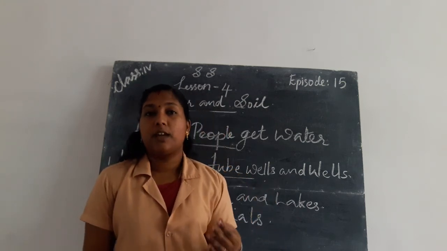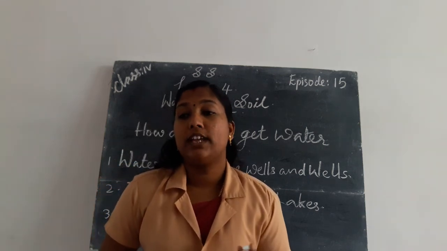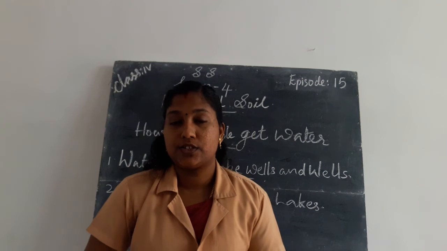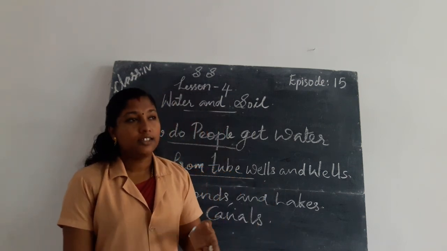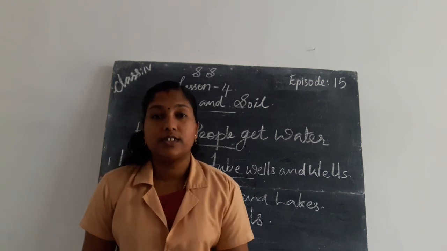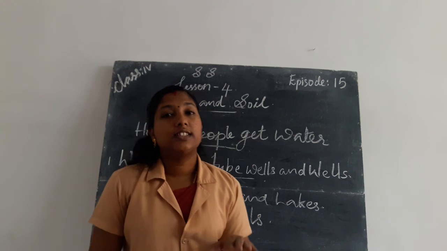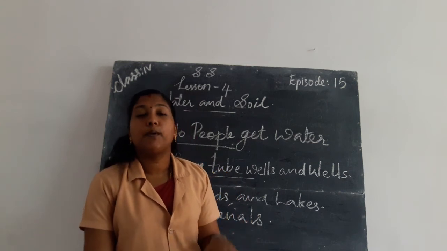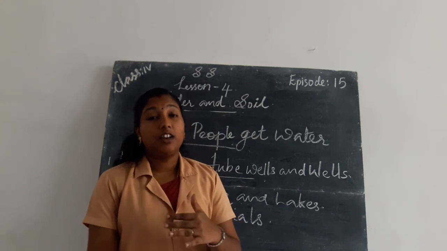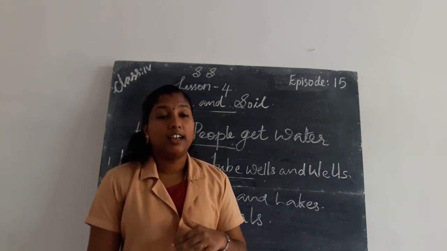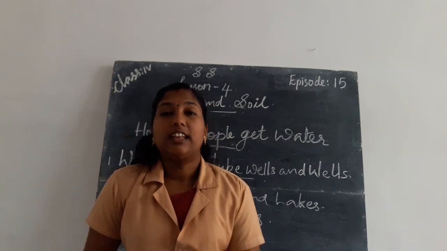Next we learn about sources of water. There are two main sources of water: first, surface water, and second, underground water. Surface water is found on the surface of the earth, in the oceans, seas, lakes, rivers, ponds, etc. Underground water is present under the ground.